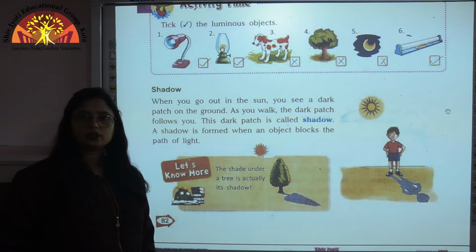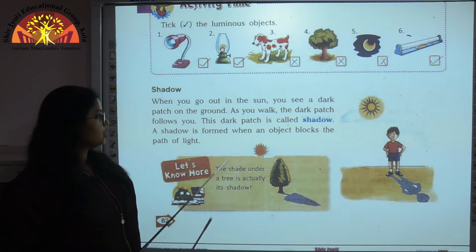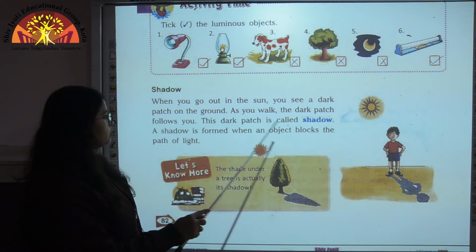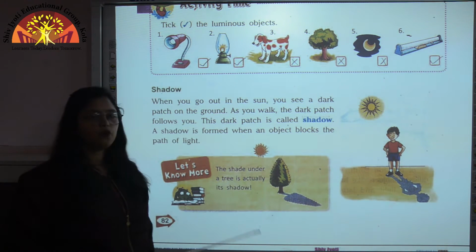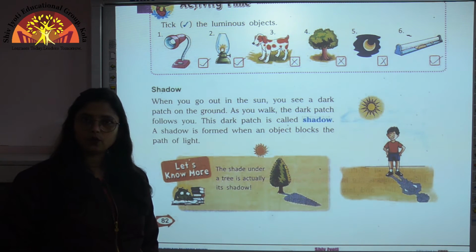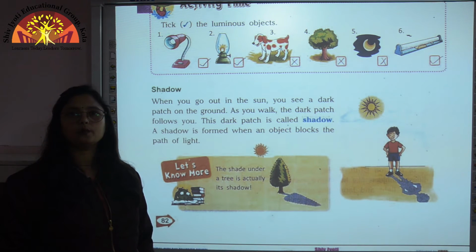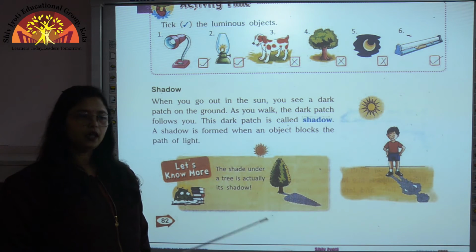Now, when you go out in the sun, you see a dark patch behind you. So children, this dark patch is called shadow. A shadow is formed when an object blocks the path of light. So what is shadow over here? Shadow is a dark patch which is formed when an object blocks the path of the light.